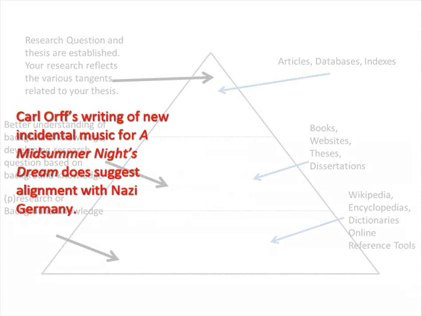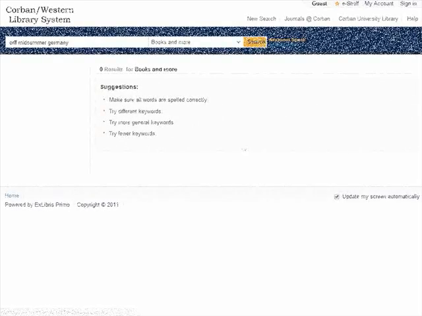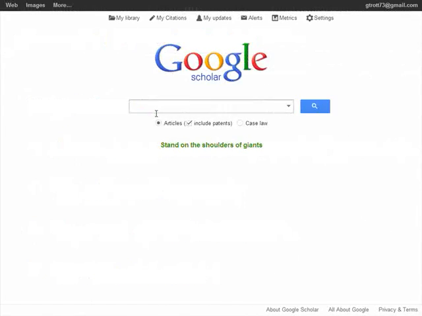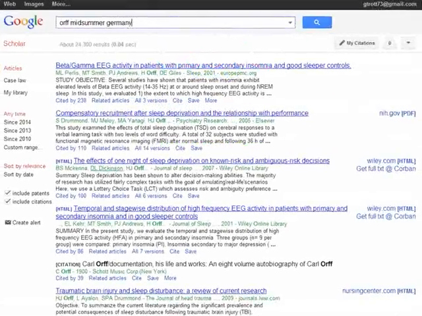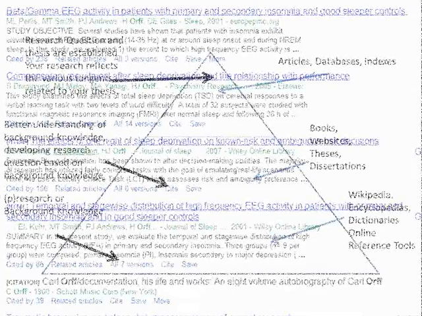Because we have a research question, we have a very specific topic. It can be difficult to find resources on a specific topic. For example, if we simply take some keywords from our research question and do a search, we can be frustrated and assume that no research has been done on this topic. This is rarely the case. Even if we look at Google Scholar, the results we find from these keywords are questionable. More frequently, one simply has to adjust their keywords.